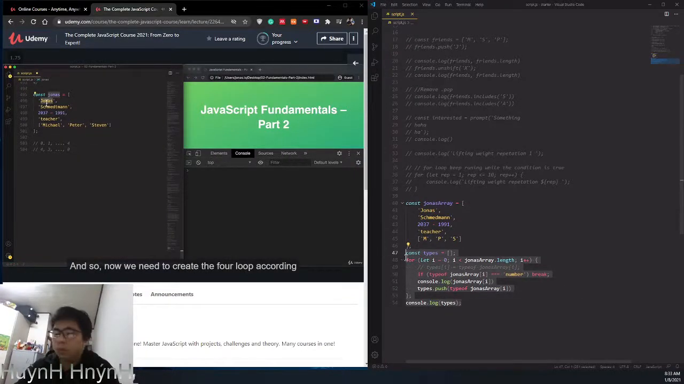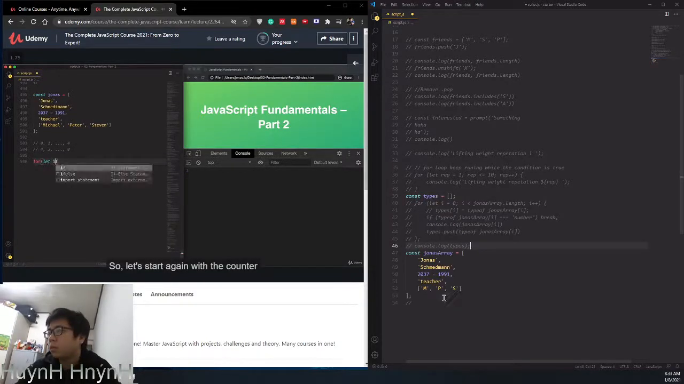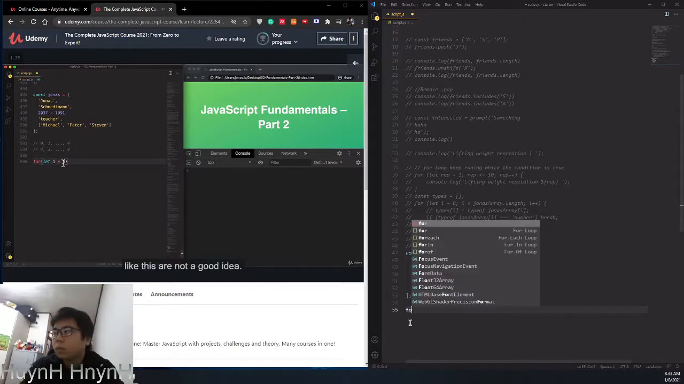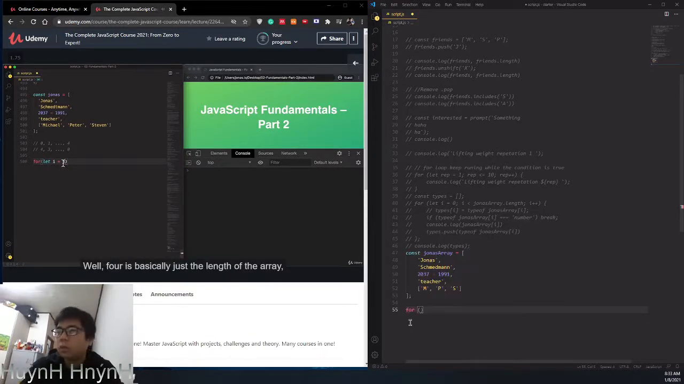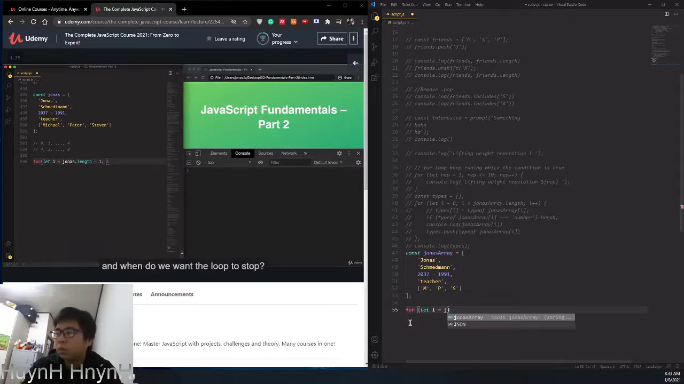And so now we need to create the for loop according to this new information. So basically according to this new methodology. So let's start again with the counter, and we'll name it i again. But now, what should be the initial value of the counter? And we already replied to that question, kind of, so it should be 4. But should we just write the 4 here? No, we shouldn't, right? Because we already learned that hard-coded values like this are not a good idea. So what is 4? Well, 4 is basically just the length of the array, which is 5 minus 1. So that's exactly what we will write here. jonas.length minus 1.